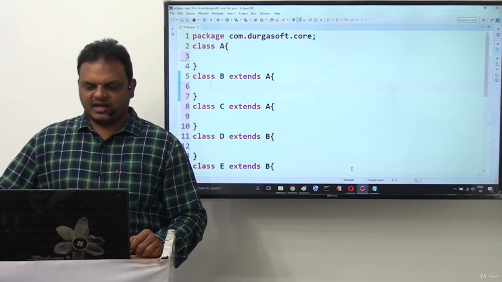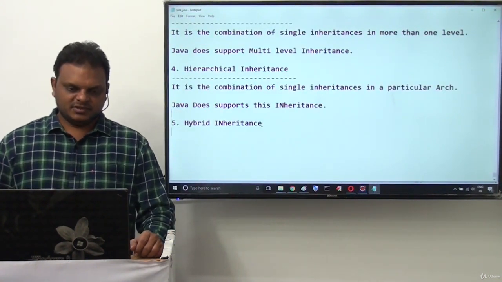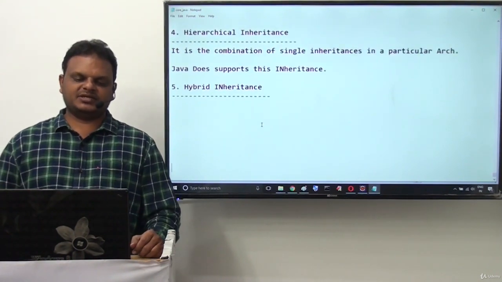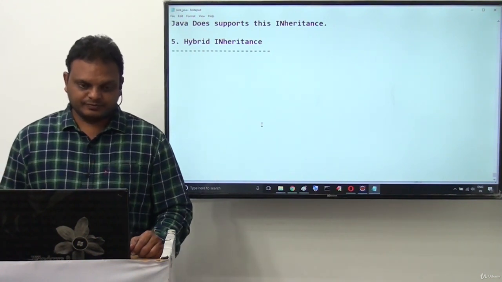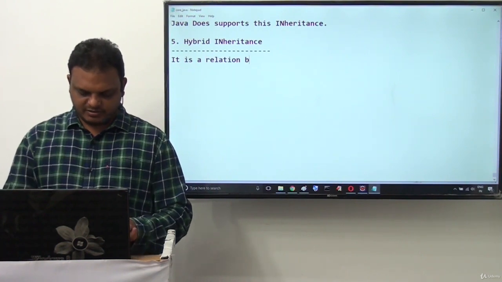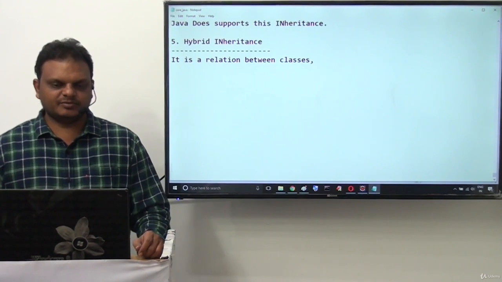In the same way, another one, the last one, is hybrid inheritance. What is the meaning of hybrid inheritance? Hybrid means it is a relation between classes.